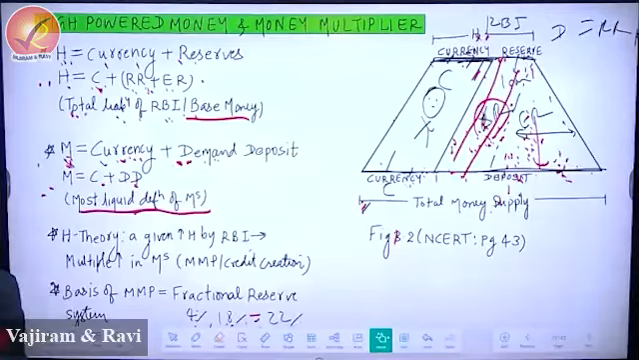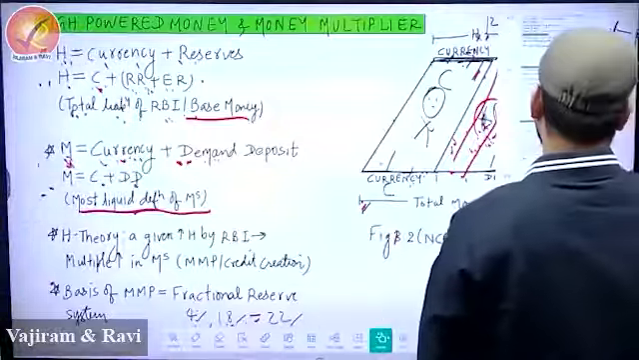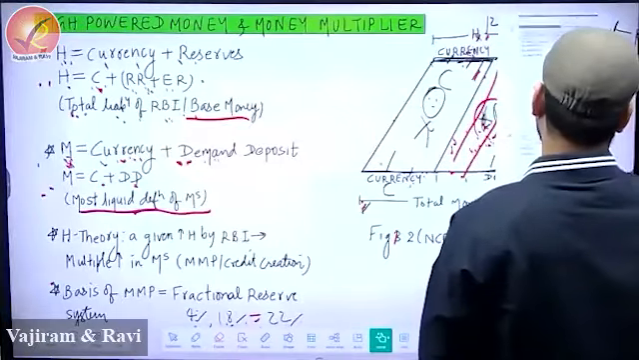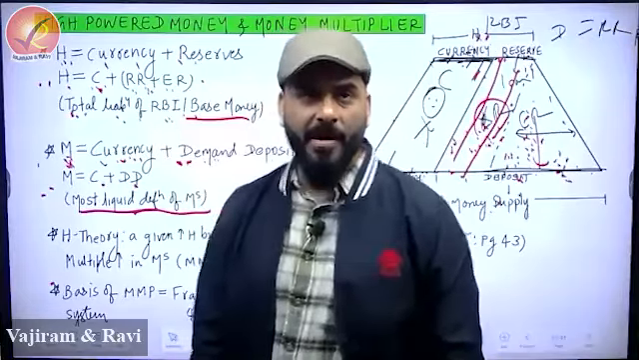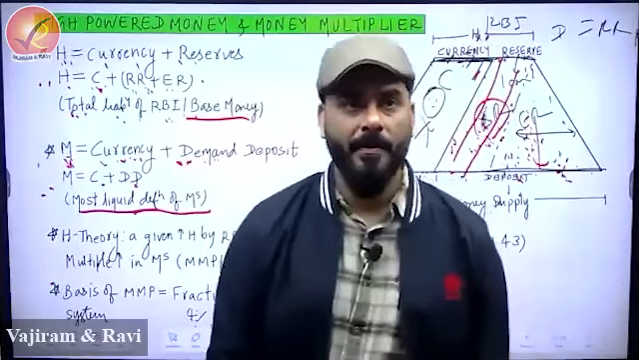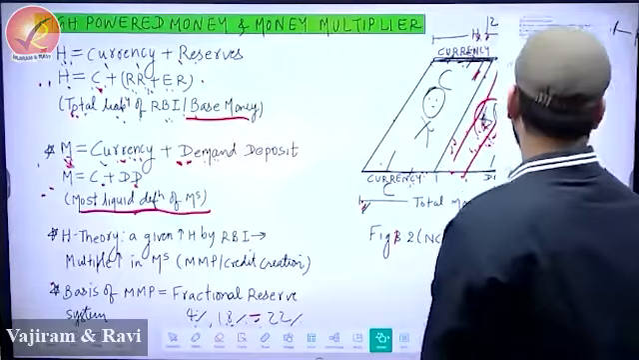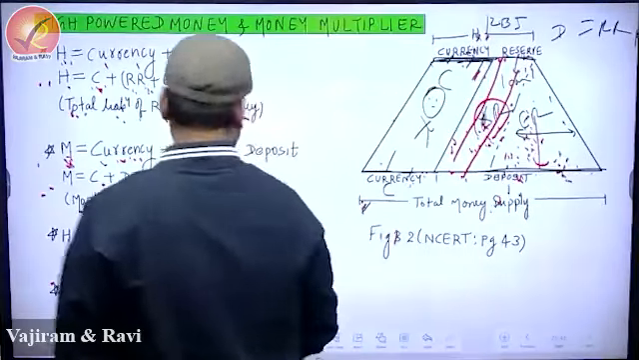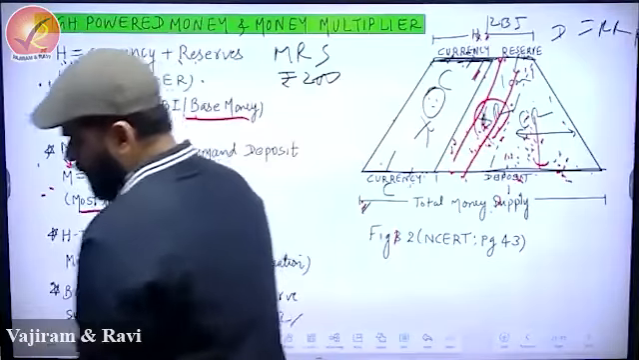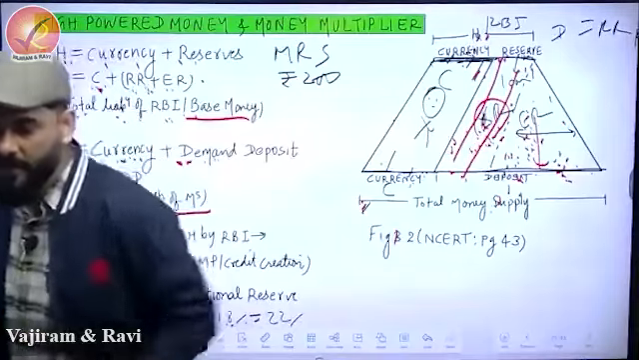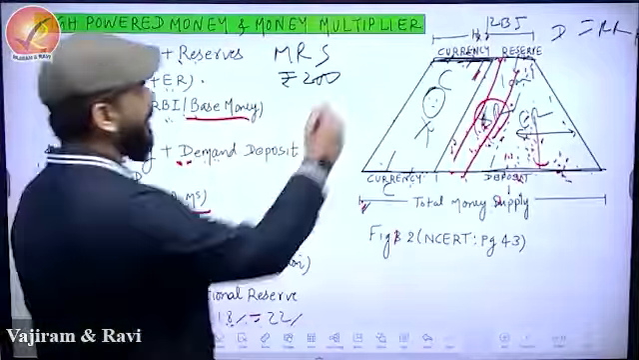RBI in India follows a system called as minimum reserve system. Minimum reserve system, under which RBI keeps a reserve of rupees 200 crores